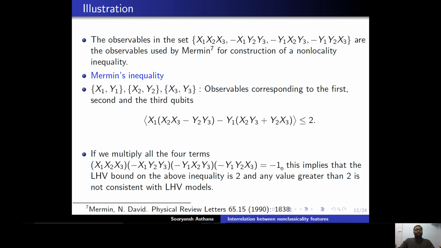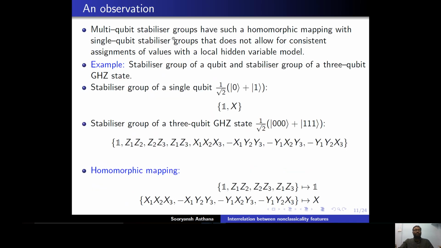So this means that if these values have to be consistent with a local hidden variable model, then three of them should be of the same sign, and the fourth one should be of a different sign. So the possible values are -1, -1, -1, and +1, or the other way around, 1, 1, 1, -1. The point is that for any such choice, the maximum value is bounded by 2. But we know that the 3 qubit GHZ state gives a value of 4 for this operator.